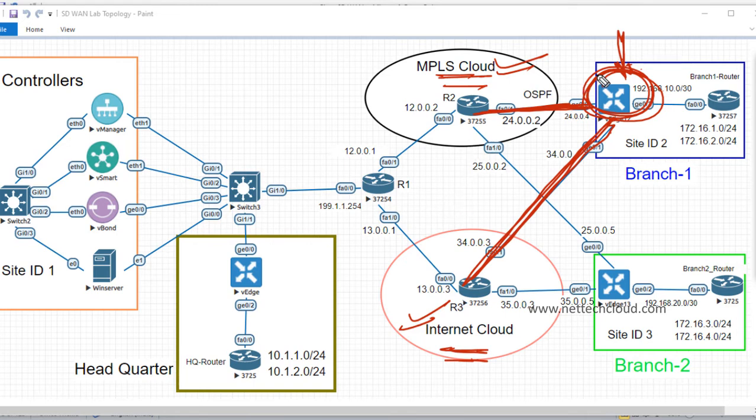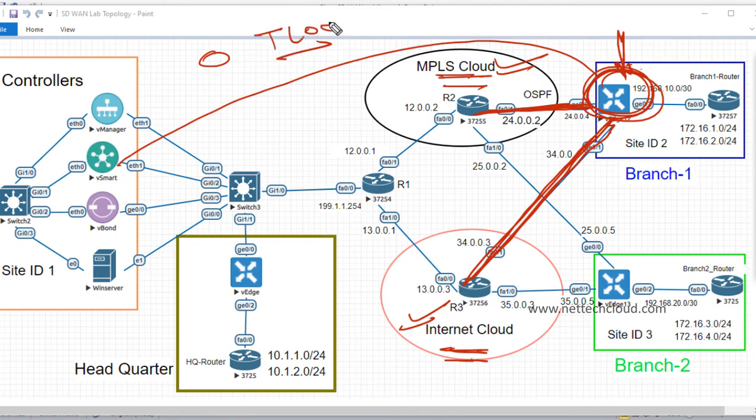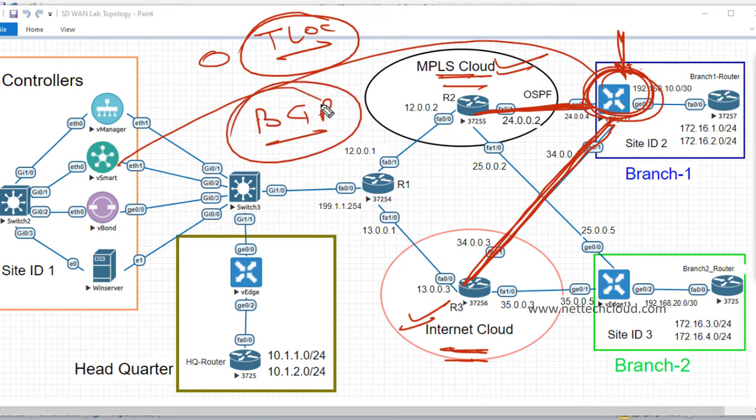So whenever prefixes are advertised to the vSmart, they carry attributes, and one of the important attributes used here is TLOC. In BGP, there is no provision for carrying something like TLOC. Yes, BGP supports many attributes like local preference, weight, metric, originator ID, atomic aggregate, aggregator, right?